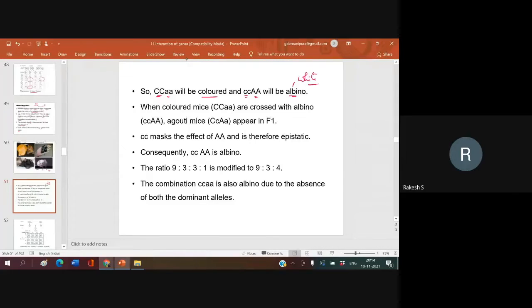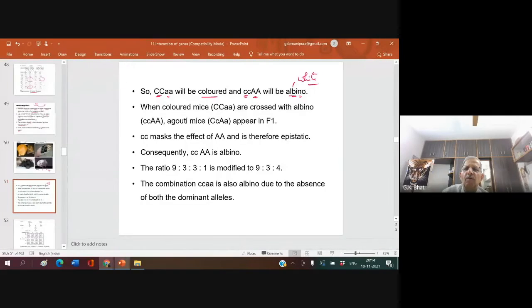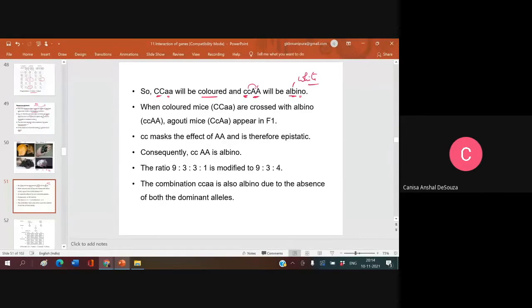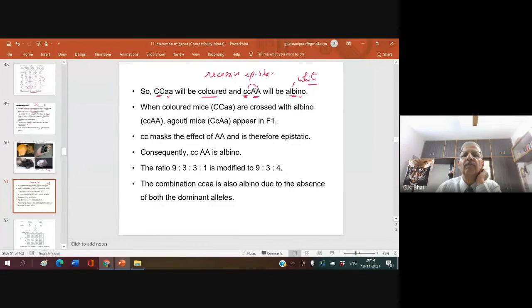But why albino? Because the recessive allele is controlling the dominant allele. What is this relationship called? Recessive epistasis. Recessive allele inhibiting dominant allele.